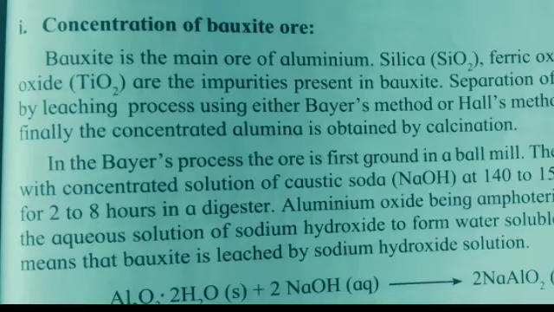This results in the precipitation of aluminium hydroxide. The precipitate of Al(OH)3 obtained in both Bayer's and Hall's processes is filtered, washed and dried and then calcinated by heating at 1000 degrees Celsius to obtain alumina.